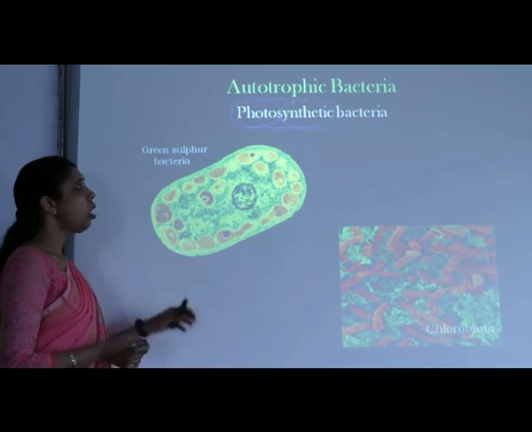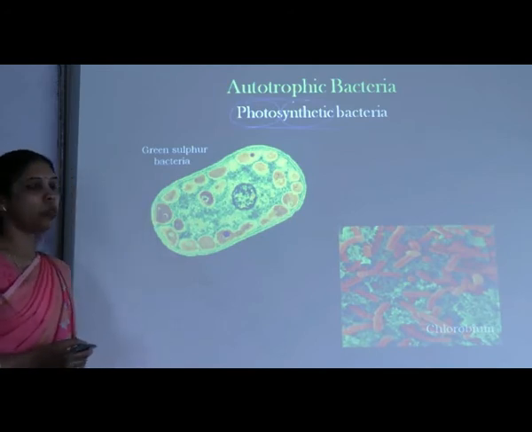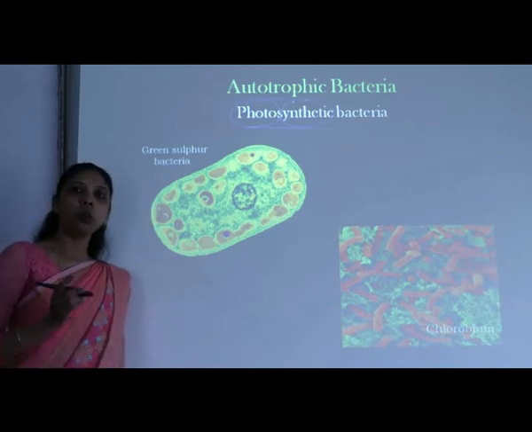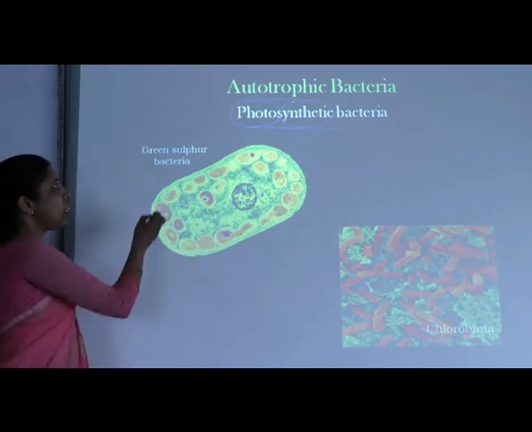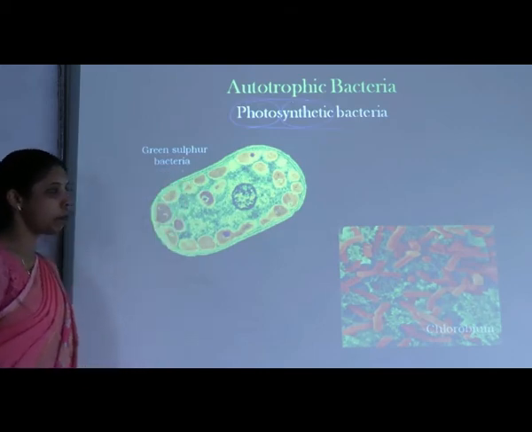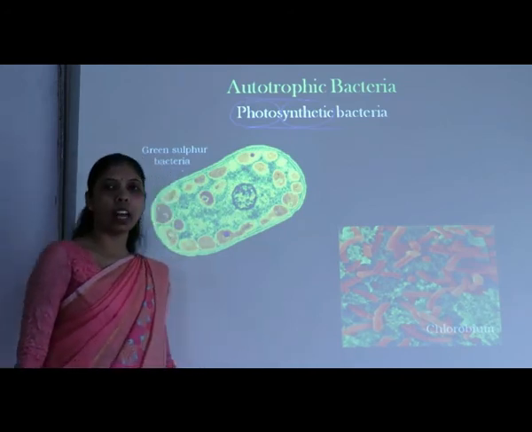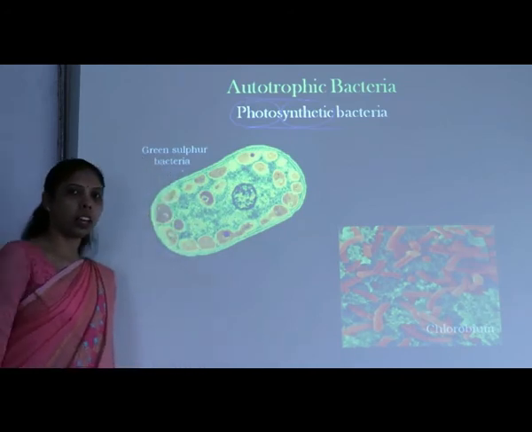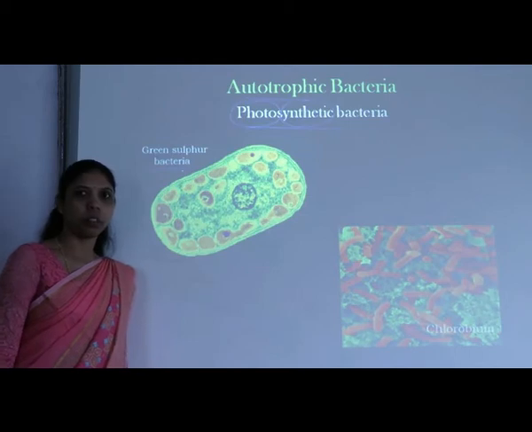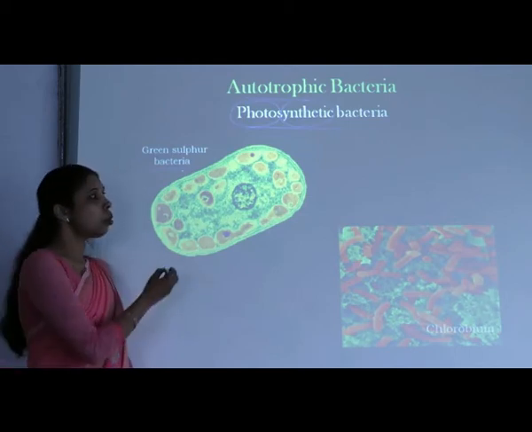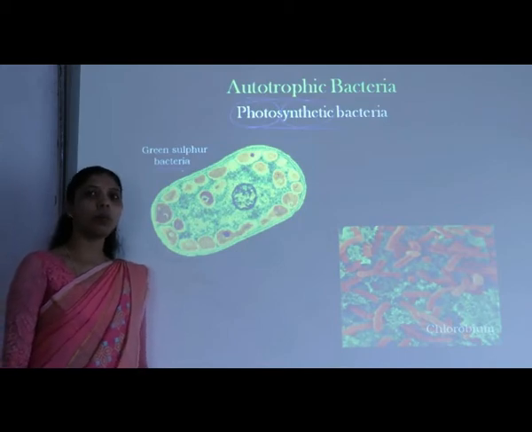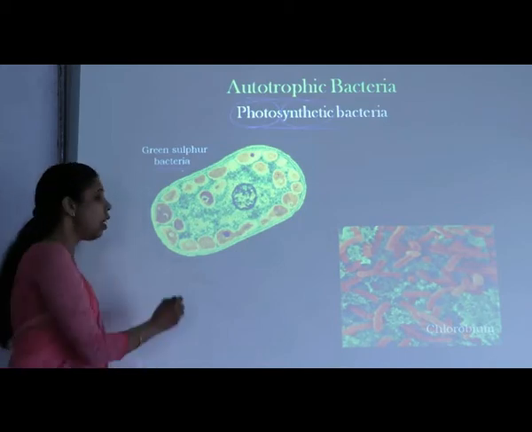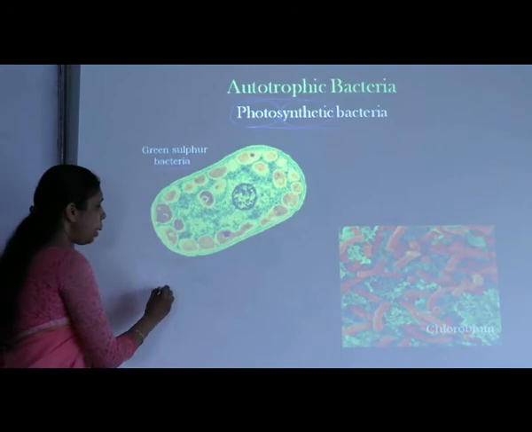Right? So there are different varieties of photosynthetic bacteria. Two of them, the examples I have given here: the green sulfur bacteria is one example and Chlorobium is another bacteria which can carry out photosynthesis. Right? So to carry out photosynthesis, a very important requirement for the bacterial cell is a light capturing pigment.